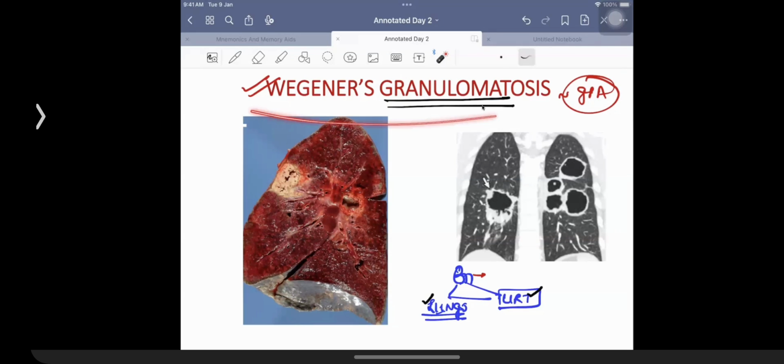Coming back to the discussion over here, Wegener's is also asked in the exam, GPA. This was having a very poor prognosis just about 20 years back. But thankfully, thanks to a drug which is given the name of cyclophosphamide, which is having immunomodulatory action also, we have been able to tackle this kind of a condition. Cyclophosphamide, hemorrhagic cystitis, aldophosphamide, and the association with MESNA. I hope you know all the three questions.